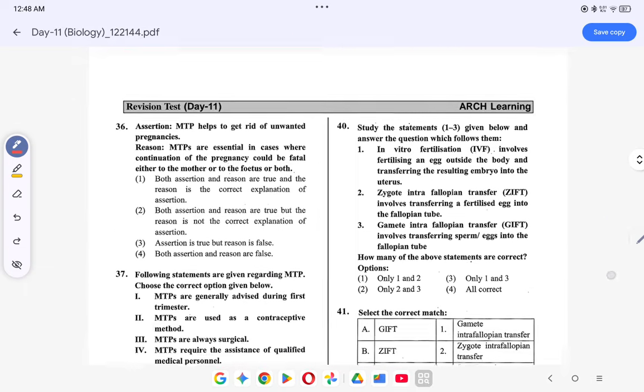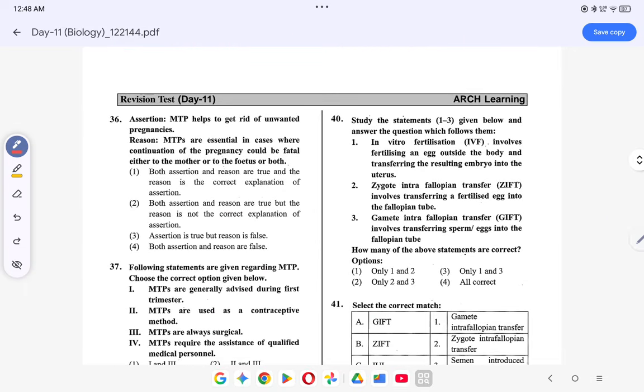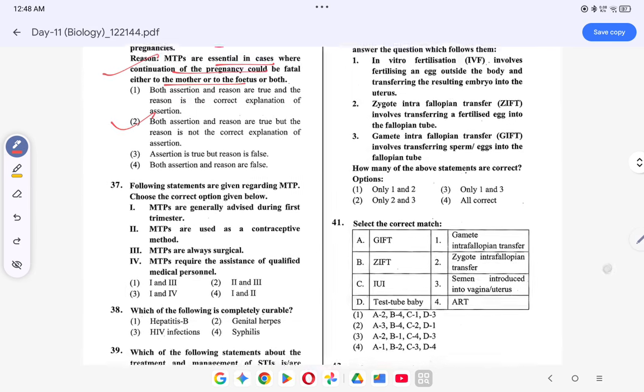Coming to the next question. MTP helps to get rid of unwanted pregnancies. This is correct. MTP is essential in case where continuation of pregnancy could be fatal either to mother or fetus. This is correct. So both of them are correct, but it's not the correct explanation.